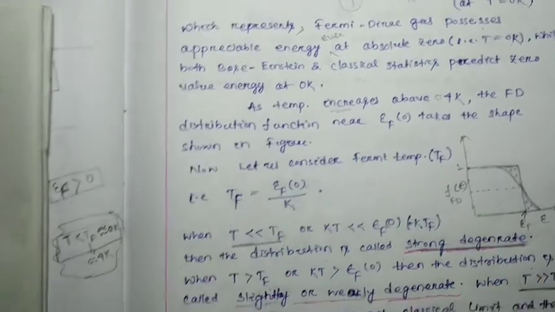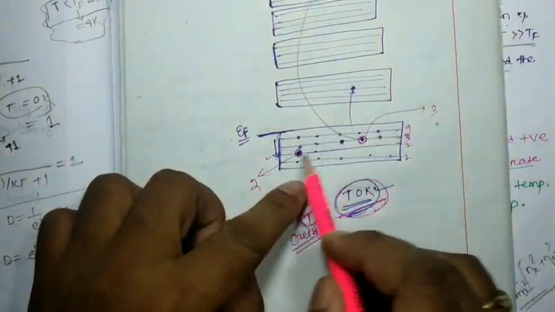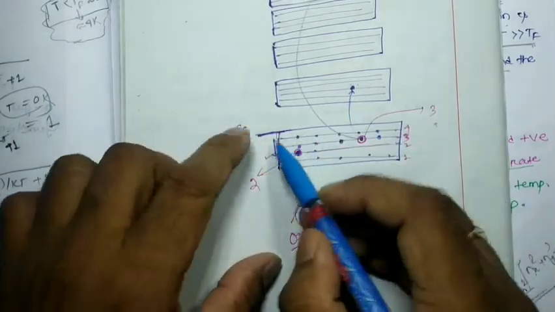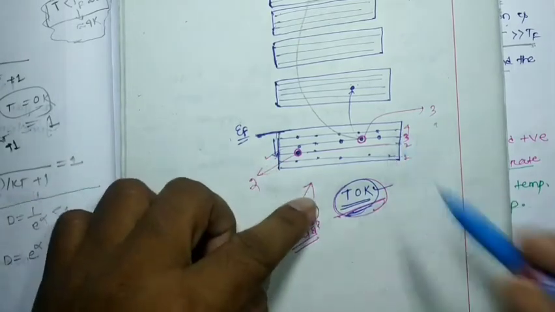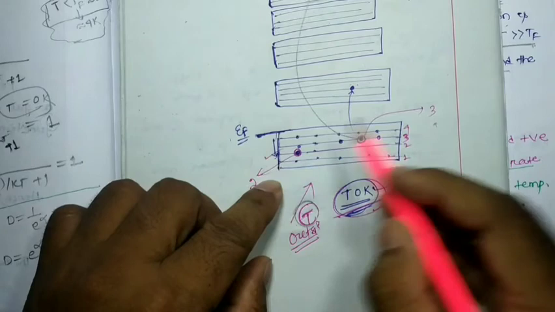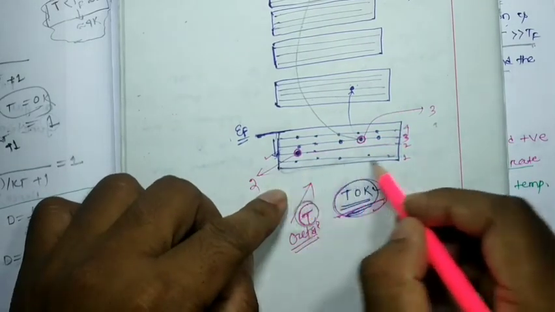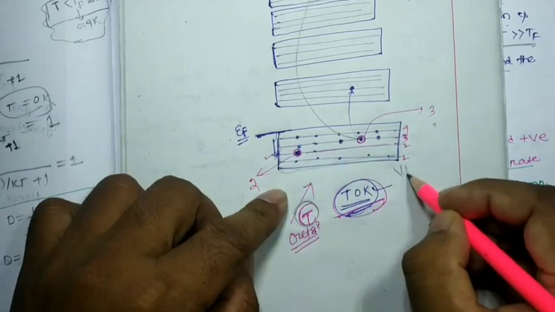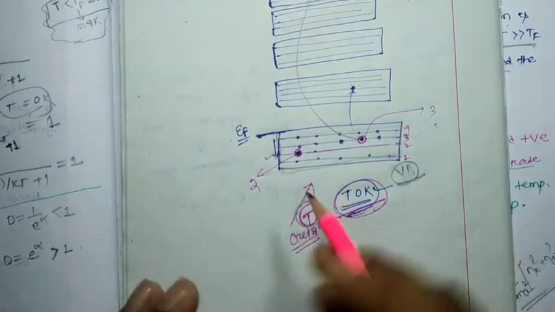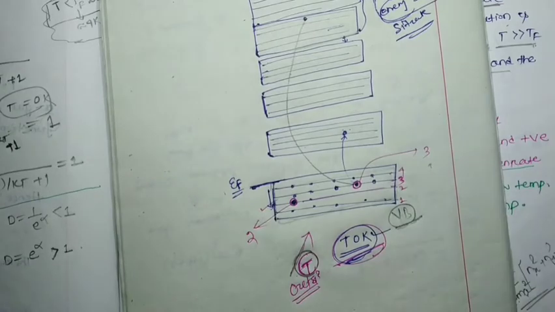So at 0 Kelvin, all the electrons are in the inner states, which are below epsilon F. If I ask these electrons where they belong, they can say we belong to this band. Suppose I call this band the valence band. We are in the valence band. So if we give some temperature, the electron jumps from here to here. So where am I now?